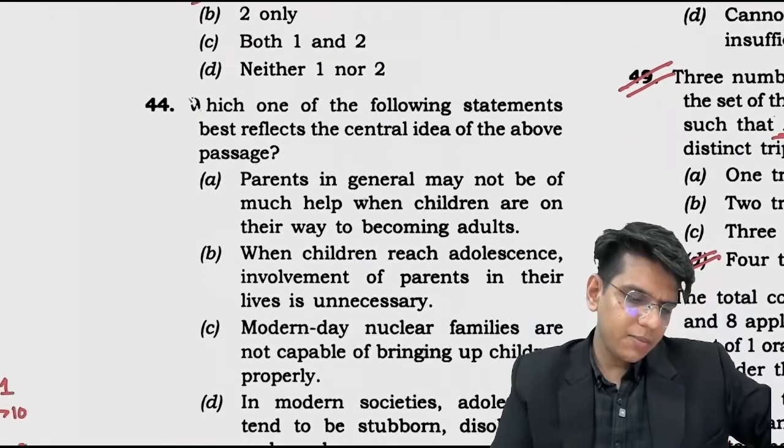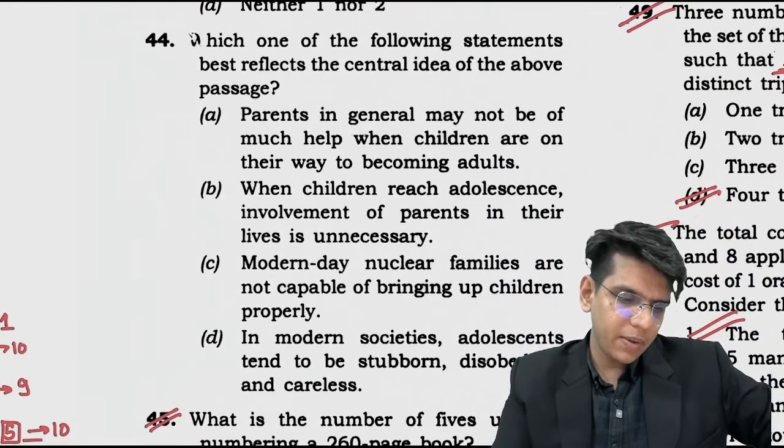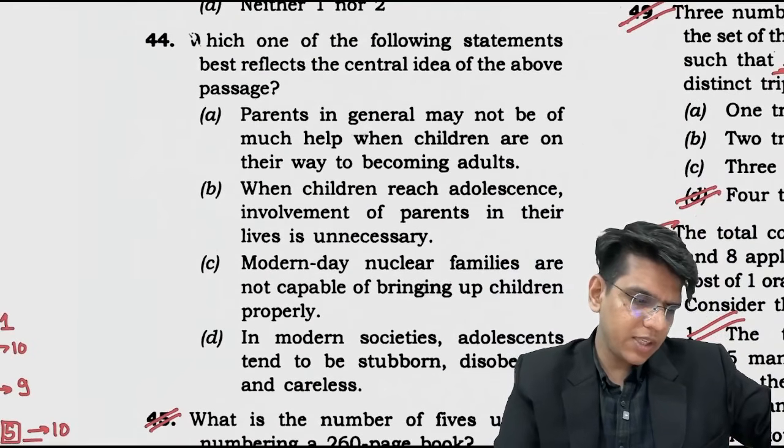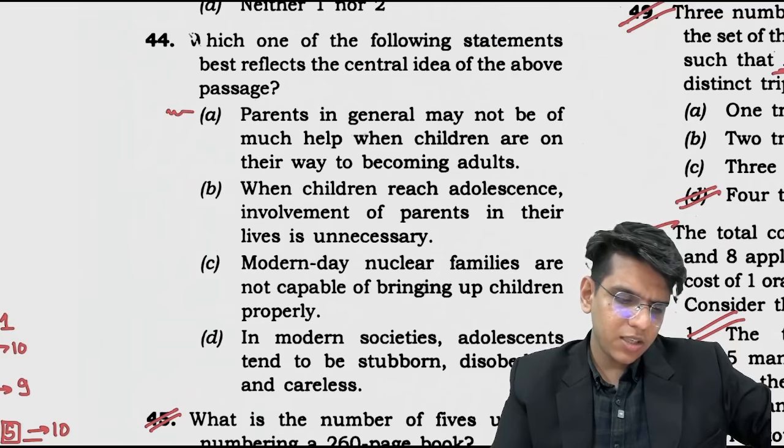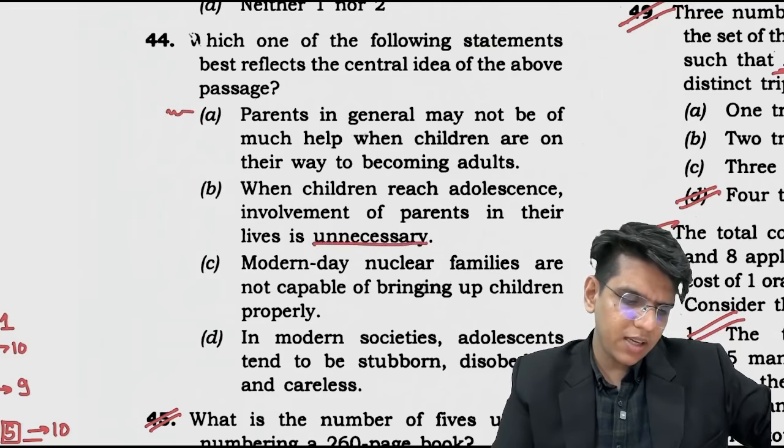Which one of the following statements best reflects the central idea of the passage? Parents in general may not be of much help when children are on their way to becoming adults. A little bit right. When children reach adolescence, involvement of parents is unnecessary.